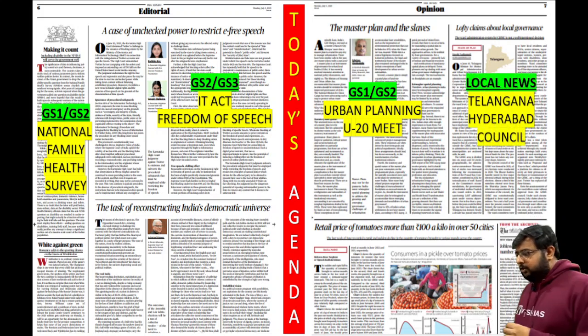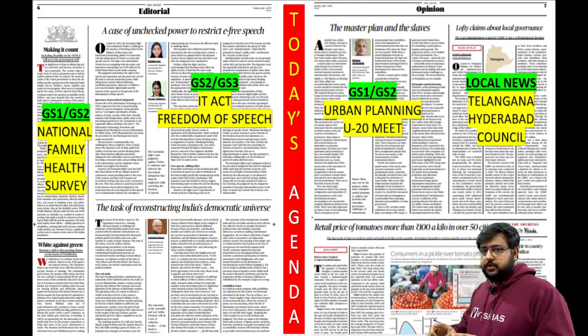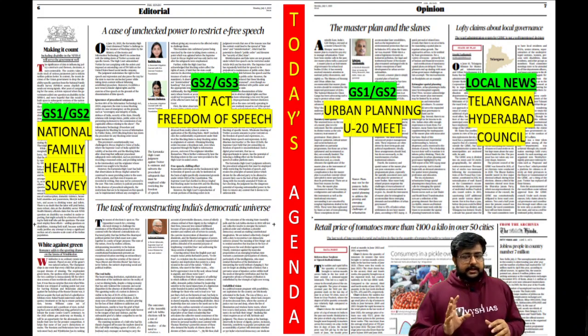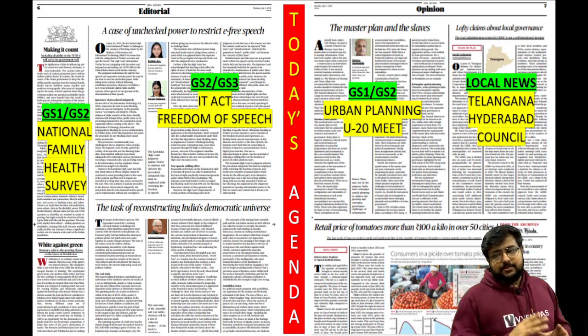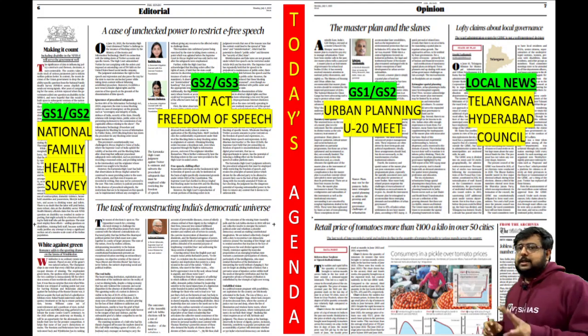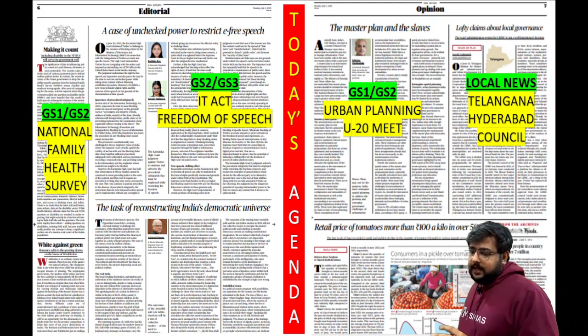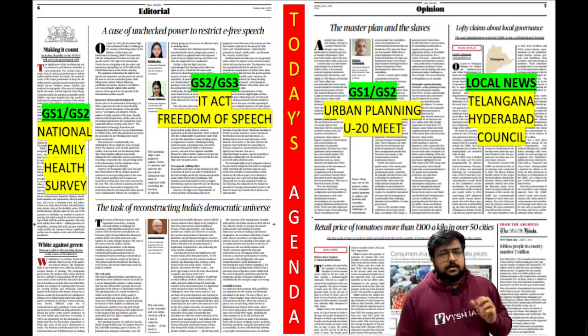Then there is local news. There will always be local news also. That you can ideally ignore for UPSC exams. For state exams or for interviews, I cannot say that. Just to know what is happening in your state, you can read that. Else, for UPSC's sake, I will tell you that you don't have to read it.